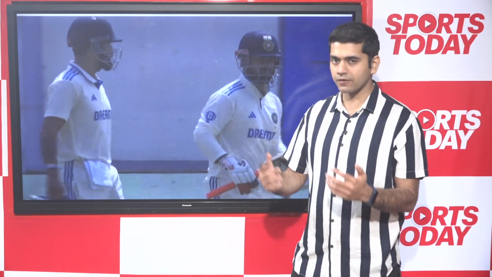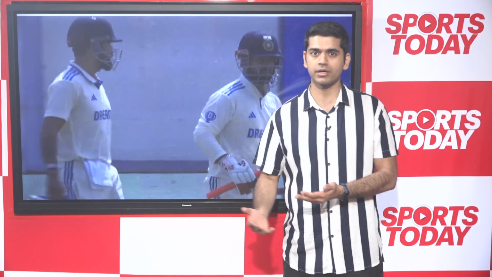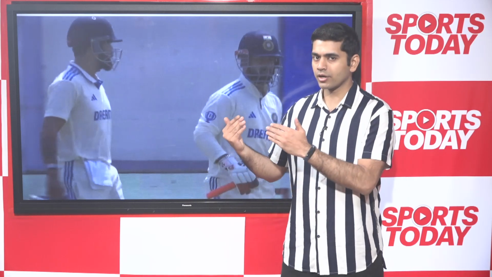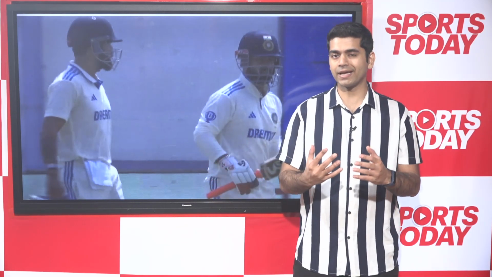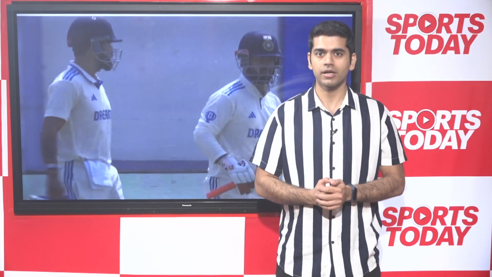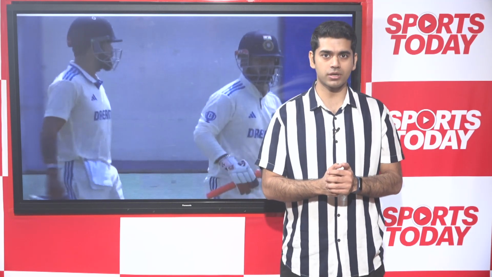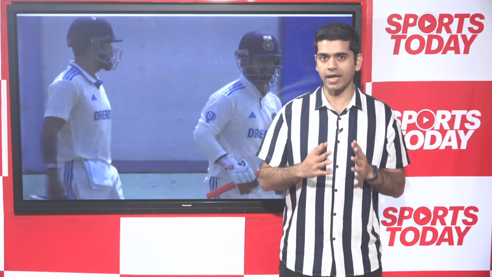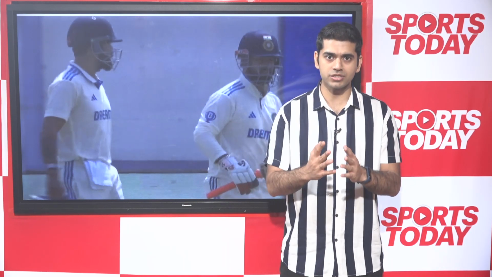So in case there was any confusion, we tried breaking it down for you that this was in no way Virat Kohli's mistake. Rishabh Pant has to, in fact, take onus of his own dismissal, and it's unfortunate that one of India's biggest match winners, in such a crucial match with the series on the line, ends up giving away his wicket in such a manner.